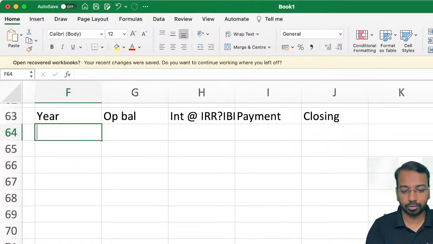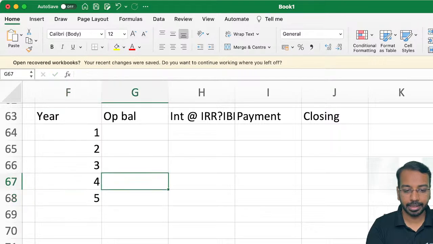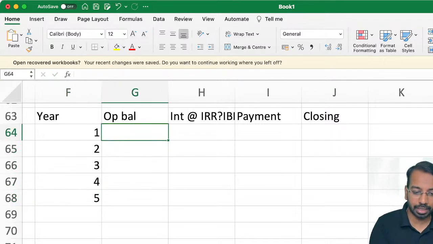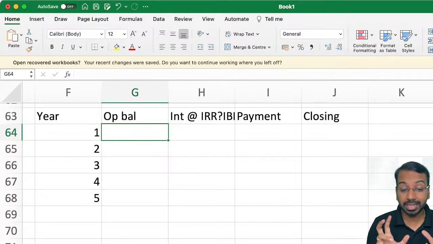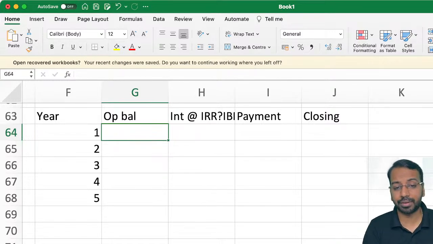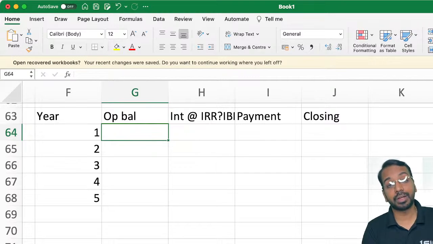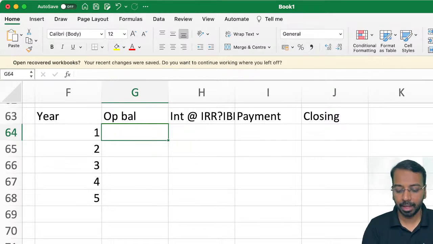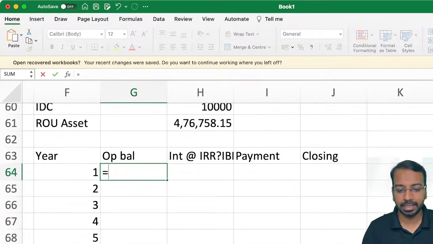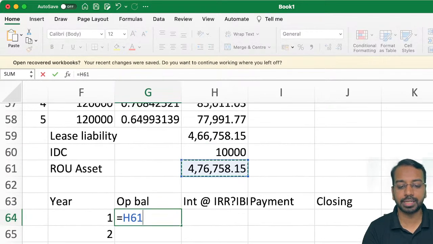Now year 1, 2, 3, 4, 5. Don't worry if you are not able to calculate at the speed of Excel, because I am using Excel for a purpose so that you understand how to calculate. I will be sharing this Excel link in the WhatsApp group that we have. There also you can access it, and if you want to go back and revise, you can revise this. Opening balance of lease liability is 466,758.